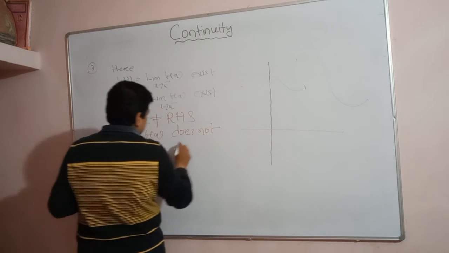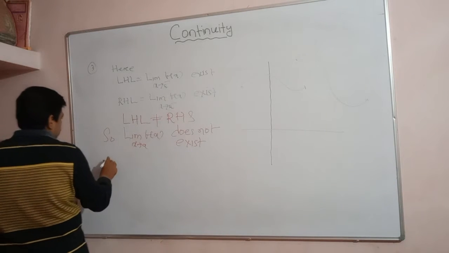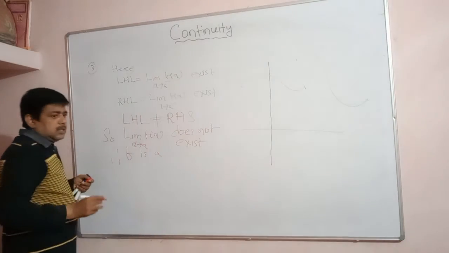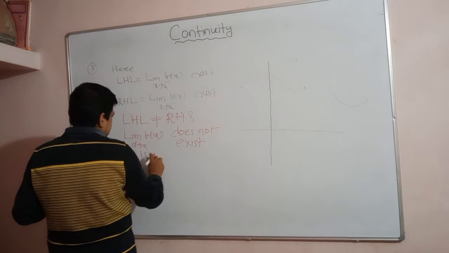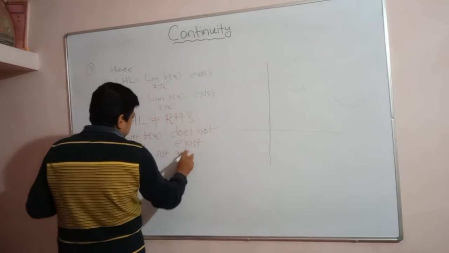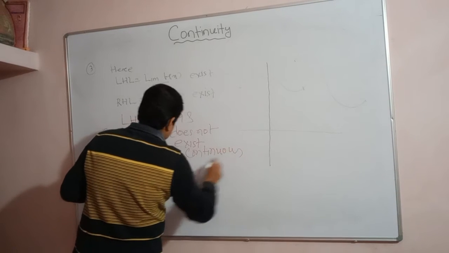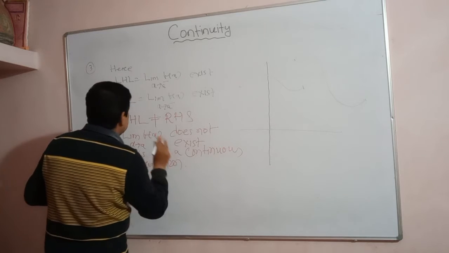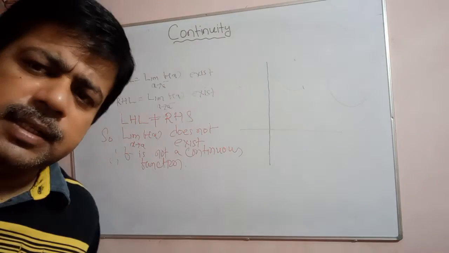Is it visible? Does not exist. So hence f is a discontinuous function. F is a discontinuous function, is not a continuous function. Is it clear? Is it clear here?